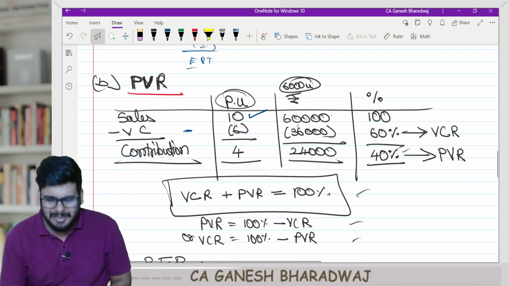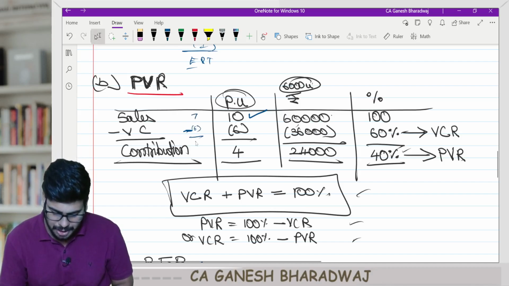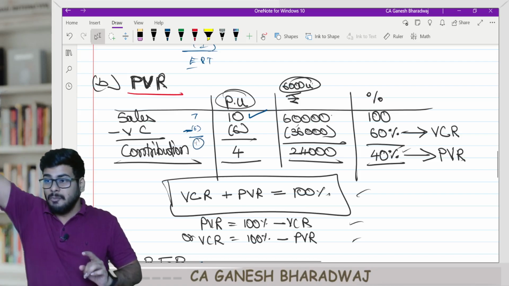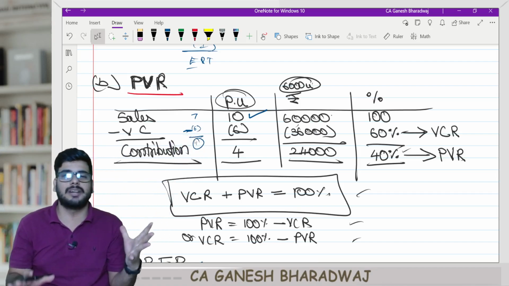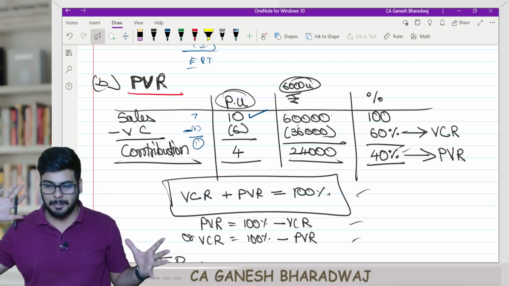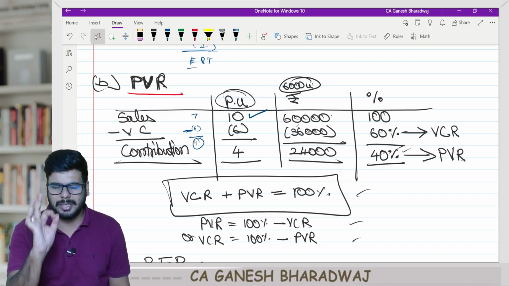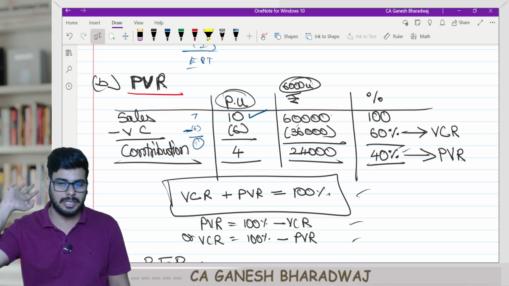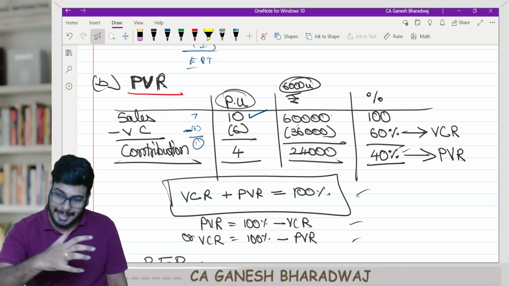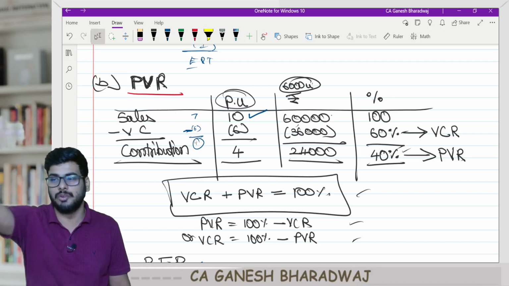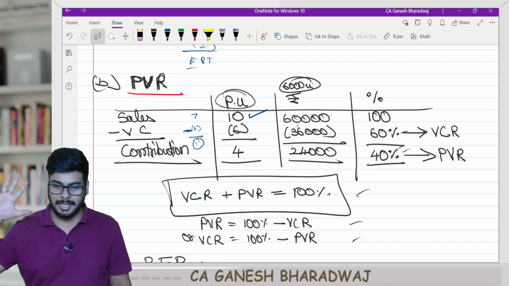Clear with this? Even if I am fixing the selling price at 7 rupees, it's okay. 7 minus 6 is how much? 1. Correct? So I can sell more units and use the volume to generate contribution. With that, partly I will recover fixed cost, and the balance I will enjoy as profit for myself. Always remember, this is why they say your selling price should definitely be more than your variable cost, because only then will you generate a contribution, and that contribution, over a span of time, will recover your fixed cost and contribute towards your profit. Are you clear with this, guys?